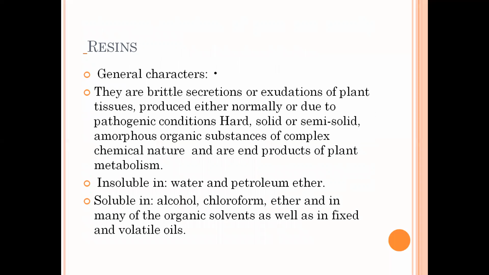Now the last category is resins. What are resins? Here are some general characters of resins. Resins are the brittle secretions or exudations of the plant. What is exudation? Which comes out from the plant. The secretions which come out are known as exudations. They are the brittle secretions or exudations of the plant tissues produced either normally or due to pathogenic conditions, meaning favorable and unfavorable. In both conditions, resins can be exuded from the plants.